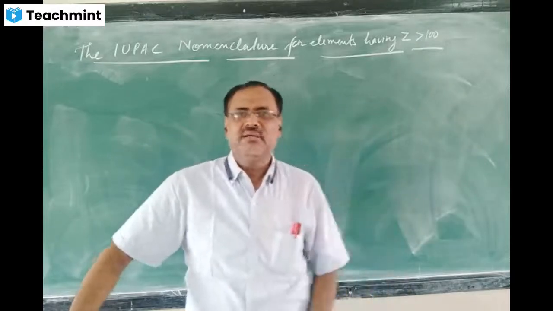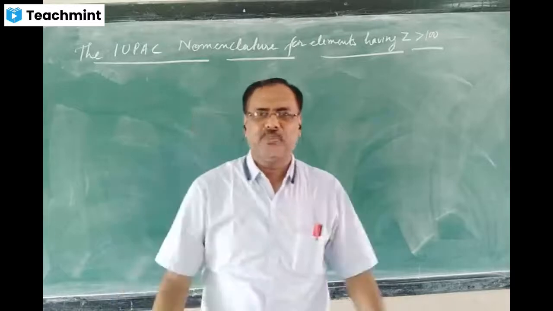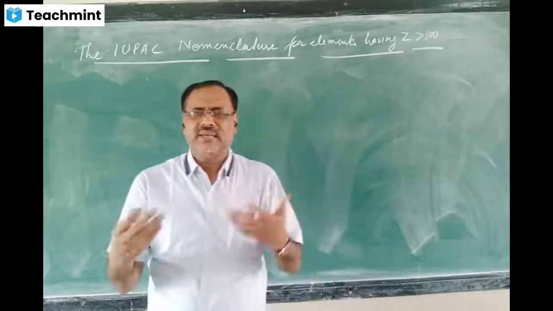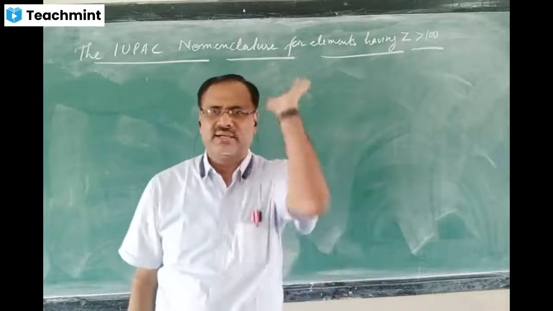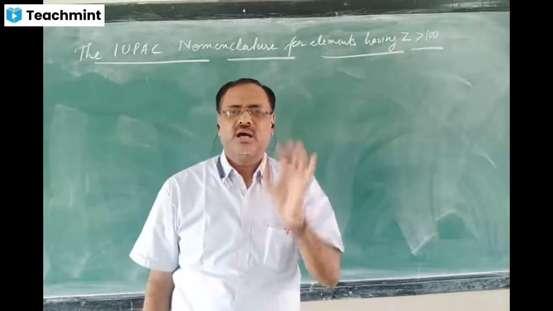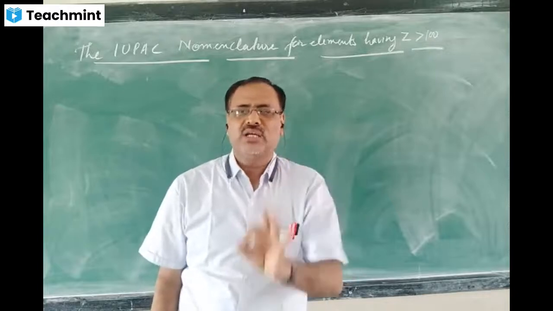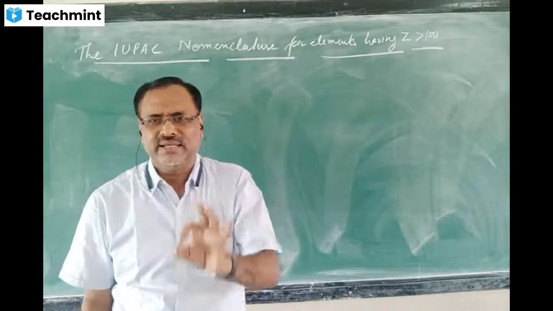By that time, one tentative method was suggested by IUPAC for naming elements whose atomic number is more than 100. Today we are going to study that method, how to give the names and symbols of these elements.